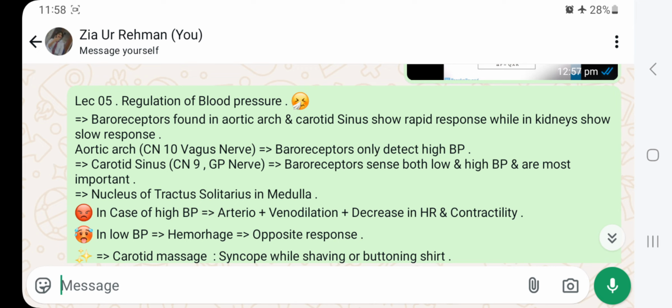Carotid baroreceptors sense both low and high BP and are most important. Okay, we talked about this nucleus of tractus solitarius in the medulla. In case of high BP, arteriovenodilation plus decrease in heart rate plus contractility. So these are various regulatory methods, right? In low BP, for example in hemorrhage, the opposite will occur. So arteriovenous constriction, heart rate will be increased, contractility will be increased.